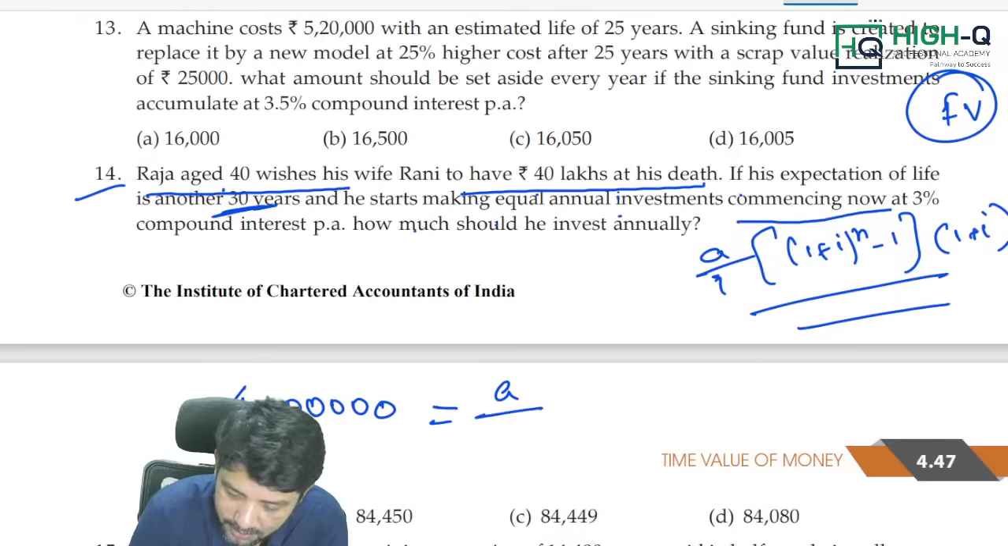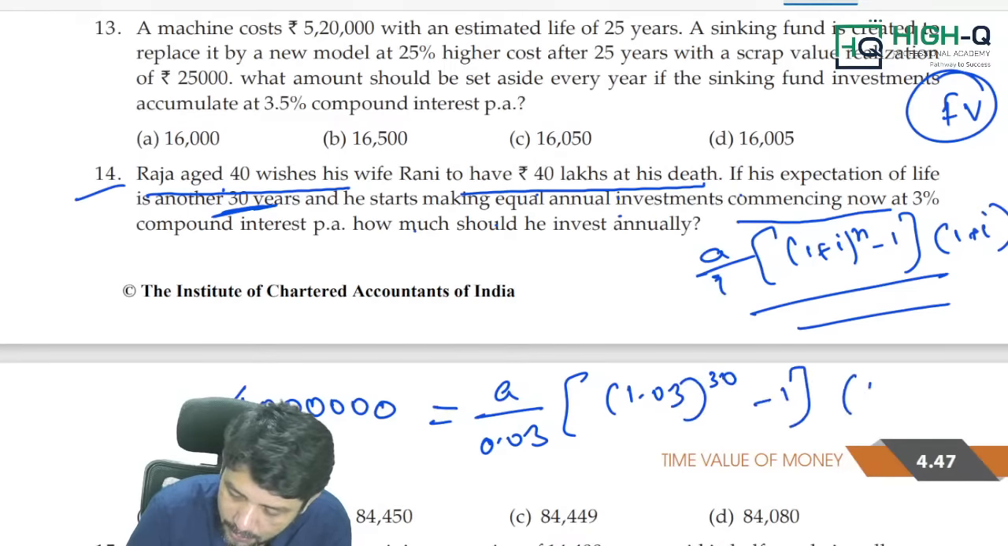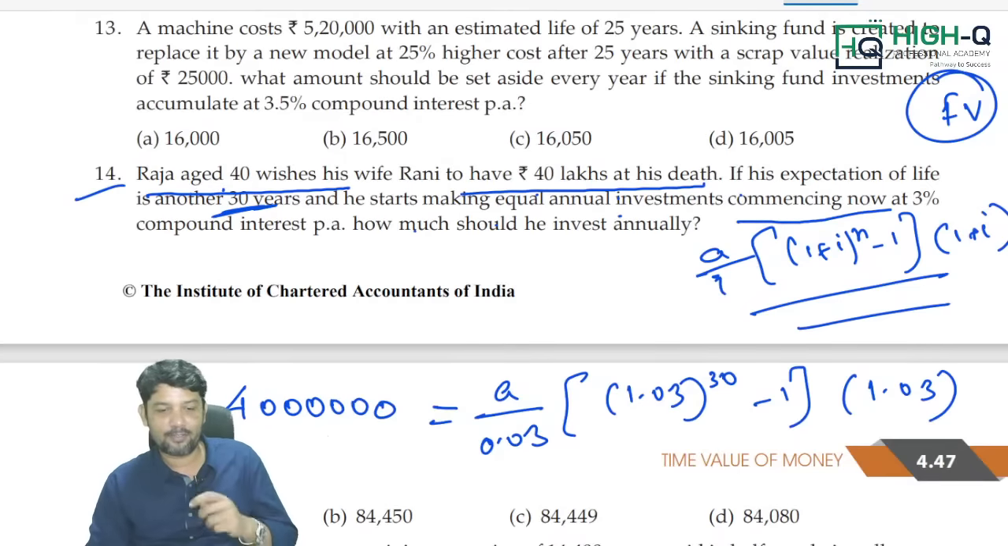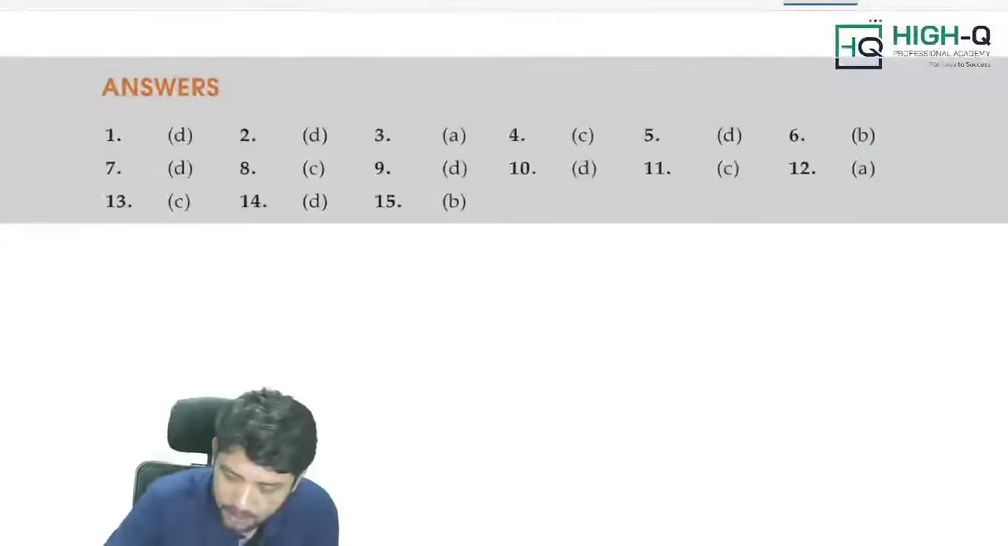What is the rate of interest? 3%. 1.03 whole power, how many years? 30 years, minus 1, into 1.03. That's it. As usual, we have to do regular annuity. After doing regular annuity, it is to be multiplied by 1 plus i, my dear. Okay? Yes.